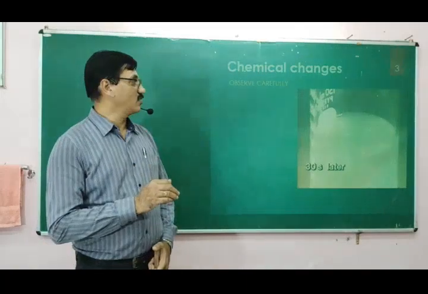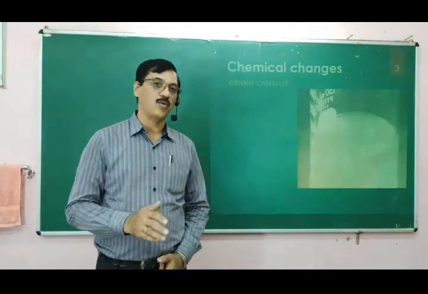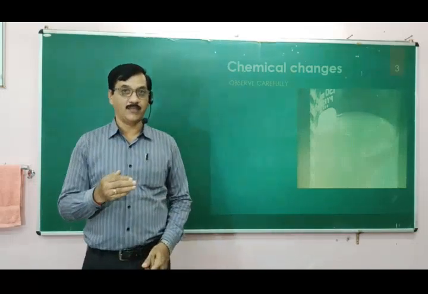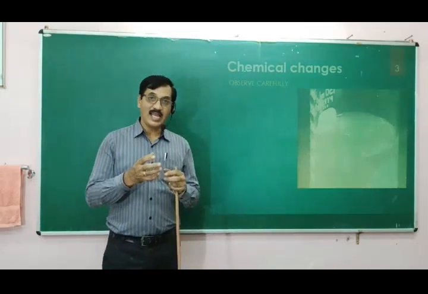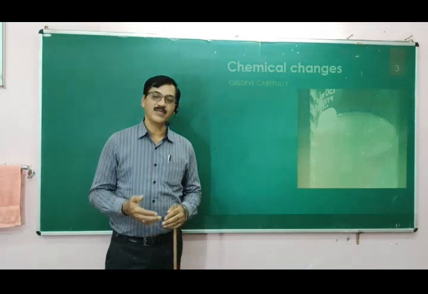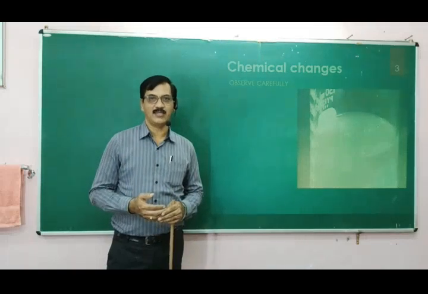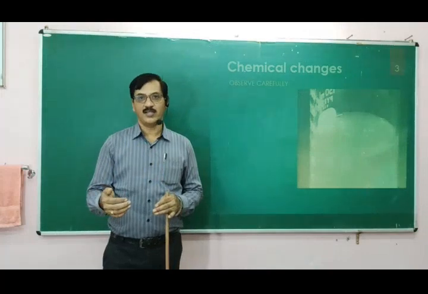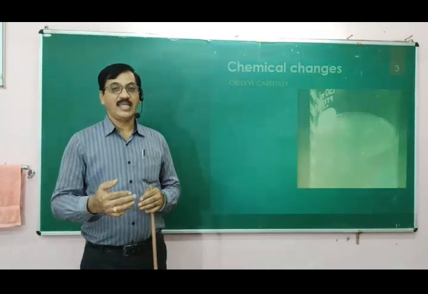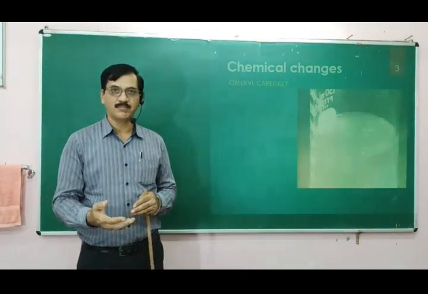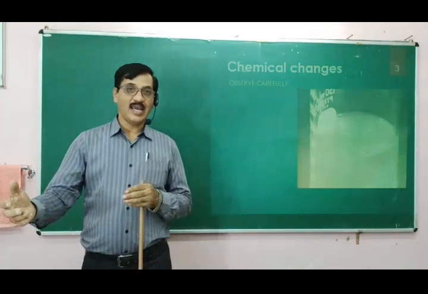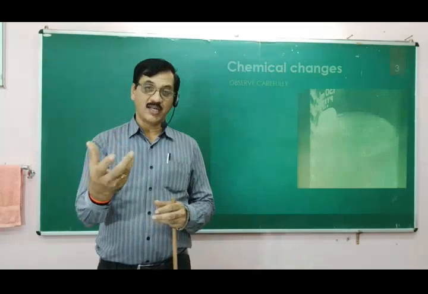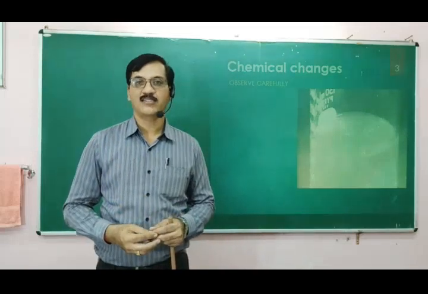A new substance, hydrogen, is being formed. Was the hydrogen present earlier? Yes, it was present in a different form in water. It is displaced by sodium to make another compound, sodium hydroxide, and the hydrogen atoms recombine to form hydrogen gas.